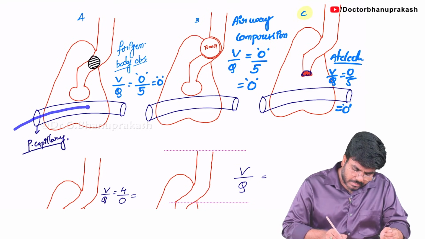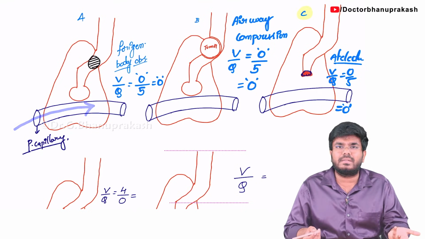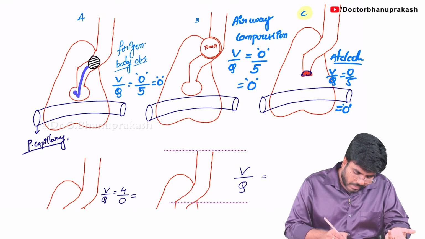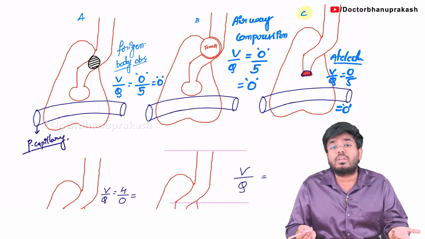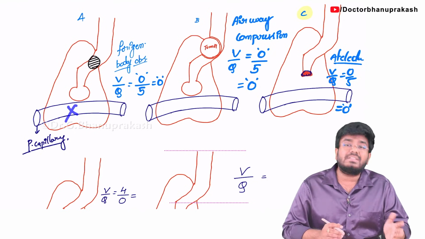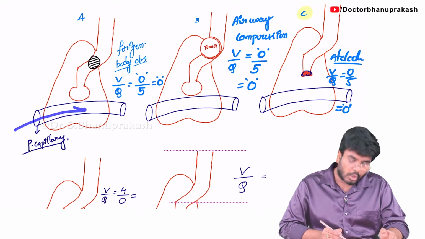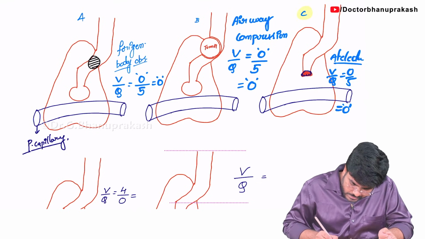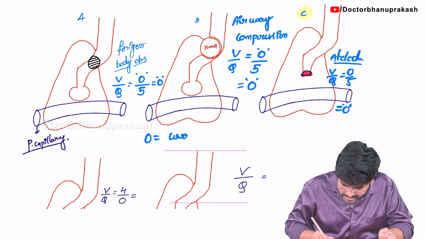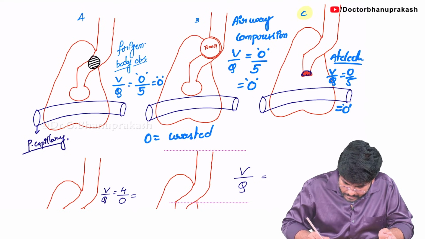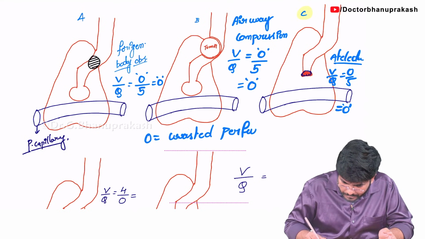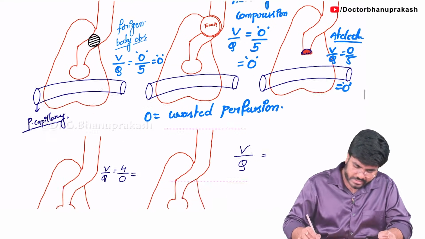The blood is going here but it's not getting oxygenated. The air was supposed to come and oxygenate the blood, but the ventilation is not there. So always remember, 0 is equal to wasted perfusion.